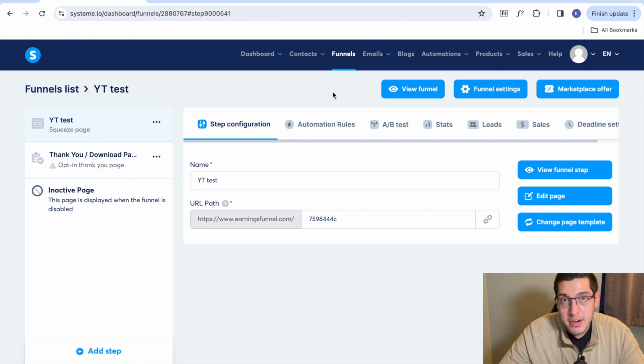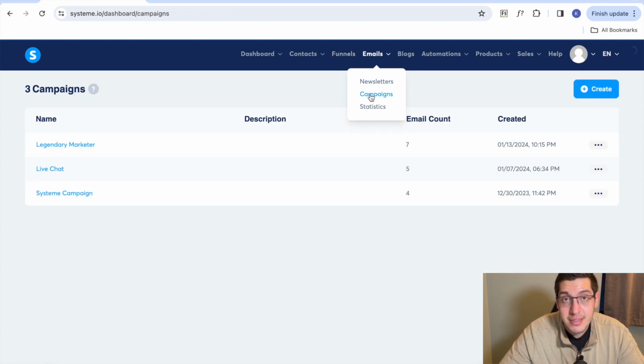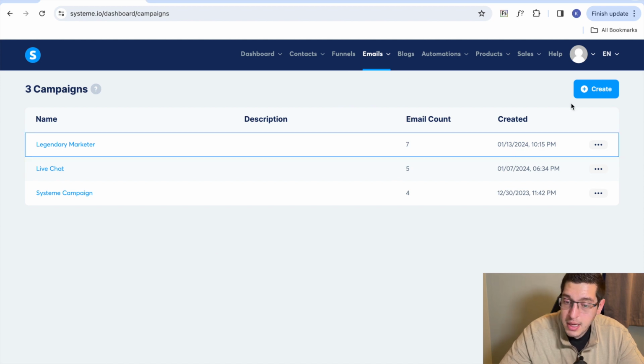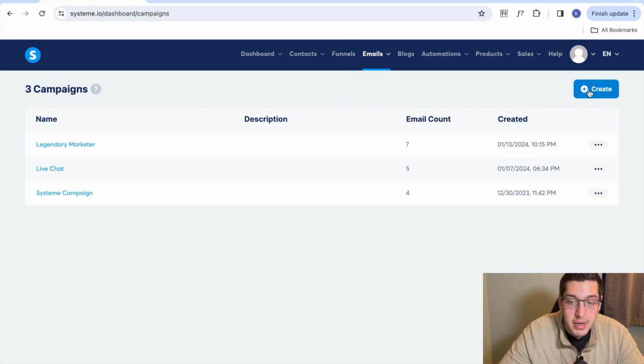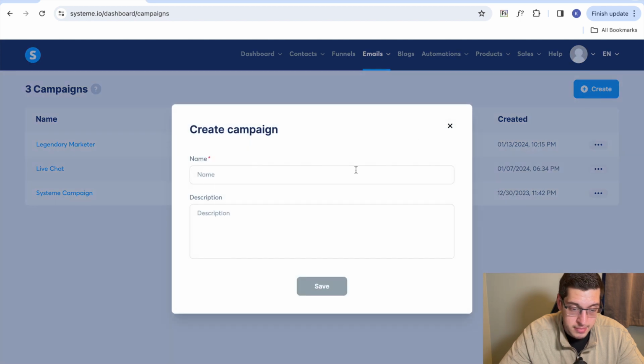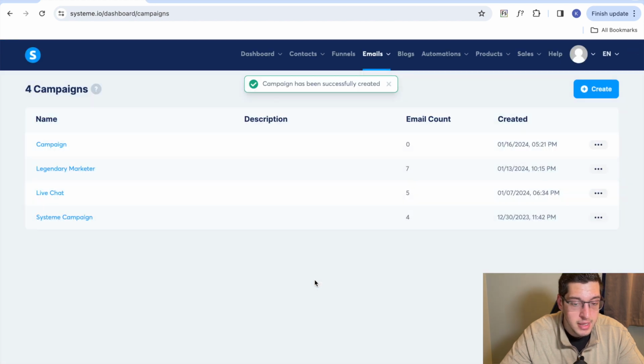And now that you've created your funnel, you're going to want to create some emails to go along with the funnel. So what you're going to do is come over to this email tab, and go down to email campaigns. Here are the 3 campaigns I have going right now. If you want to create a new one, you're going to want to go ahead and hit create. You're going to want to name your campaign. We're just going to call it campaign. Hit save. And there you go.